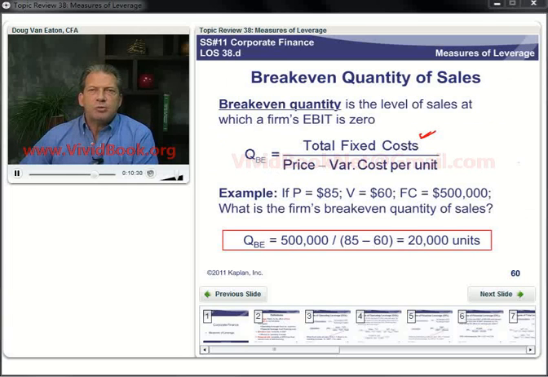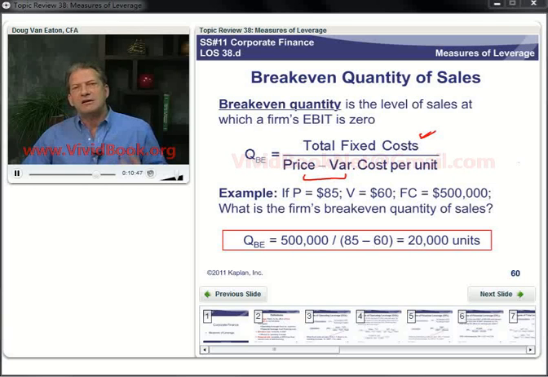Well, if we take price minus variable cost per unit, sometimes we call that the contribution margin, each unit sold gives us this amount in the denominator to put toward our fixed costs. So if we divide total fixed costs by the contribution to fixed costs of each unit, we come up with a number of units to just cover our fixed costs and our variable costs. And that's our break-even quantity.